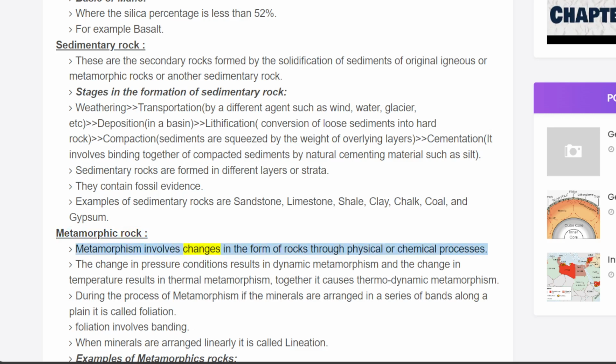Metamorphism involves changes in the form of rocks through physical or chemical processes. The change in pressure conditions results in dynamic metamorphism and the change in temperature results in thermal metamorphism. Together it causes thermodynamic metamorphism. During the process of metamorphism, if the minerals are arranged in a series of bands along a plane, it is called foliation. Foliation involves banding. When minerals are arranged linearly, it is called lineation.